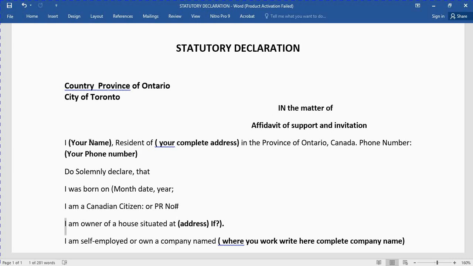Next, you have to write down if you own the house or rent it. You have to write that you are the owner of a house, or if you rent it, you have to write down the complete address. If you live in an apartment or live in Bangalore, you should mention it here.